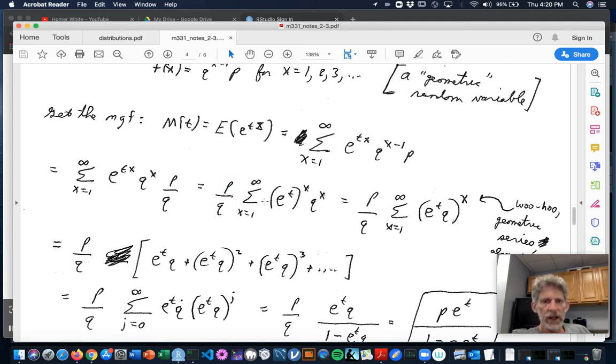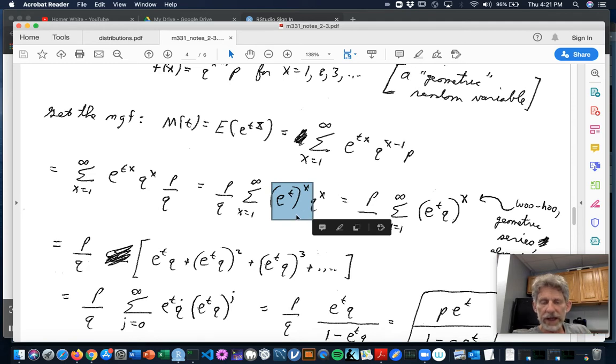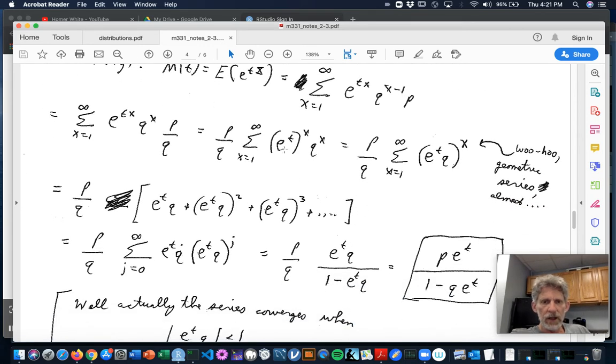Okay. Now inside, I see this e to the tx, which I'm going to use a property of exponentials on and write it as e to the t, to the x. And then I'm going to use another property of exponentials. Something to the x times something else to the x is the product of those two things, to the x.